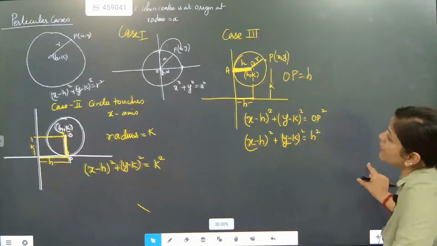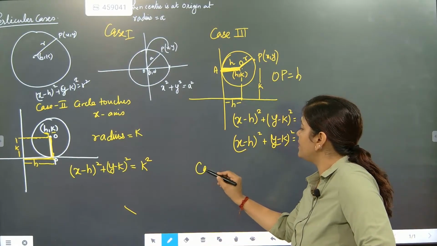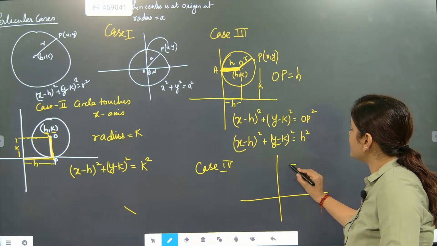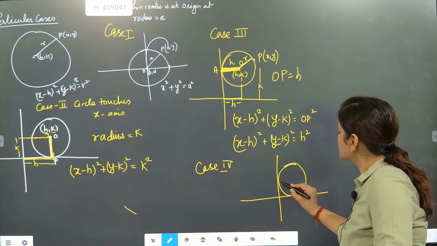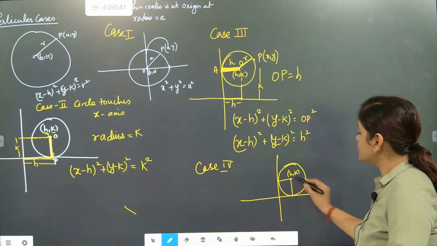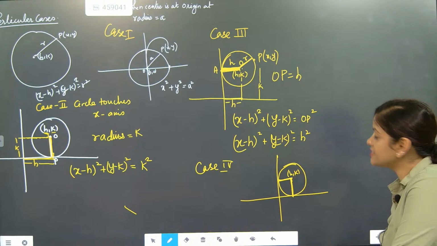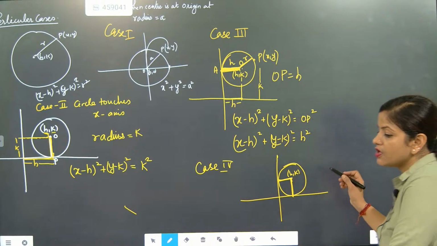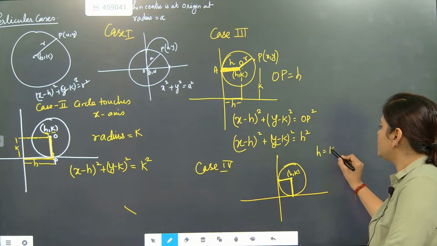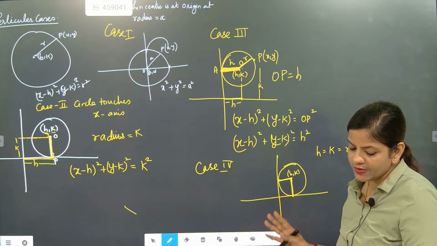So the next important point we are going to take is when the circle touches both the axes. So the fourth case, case number 4, is when the circle will touch both the axes. Definitely, when the circle will be touching both the axes, this will become your center h comma k. Now this and this part will be there. So this is h and this is k, and you know that the radius remains the same. At that particular point, h will be equal to k and they will be nothing but equal to r.